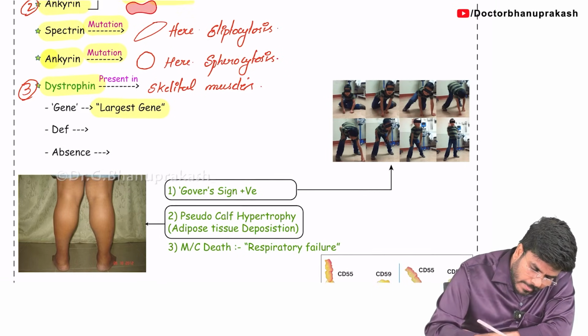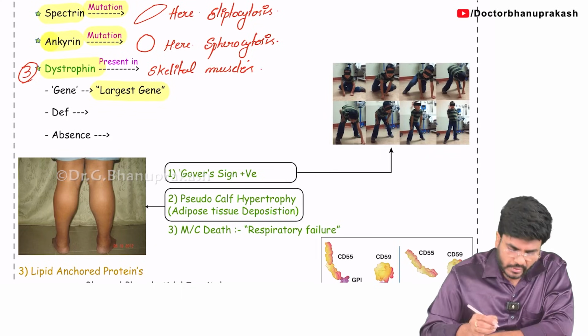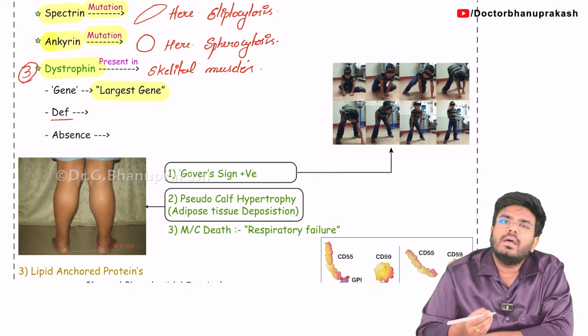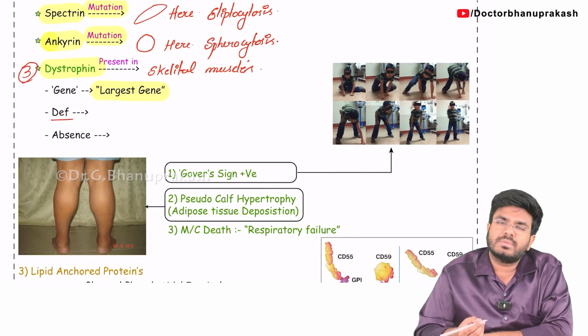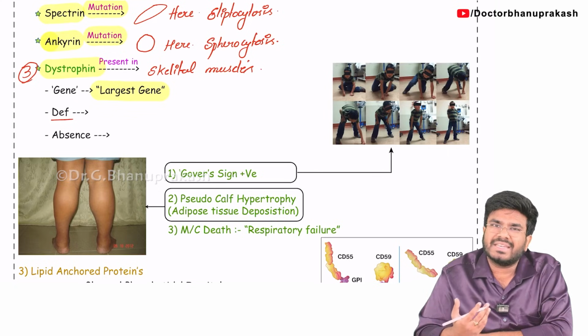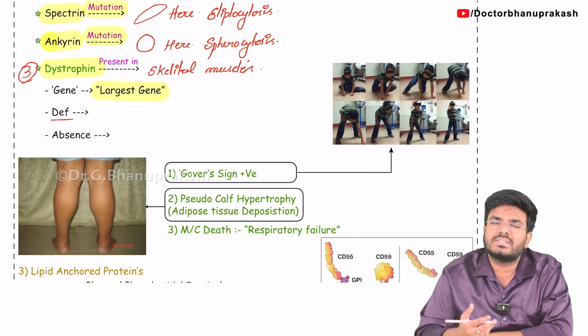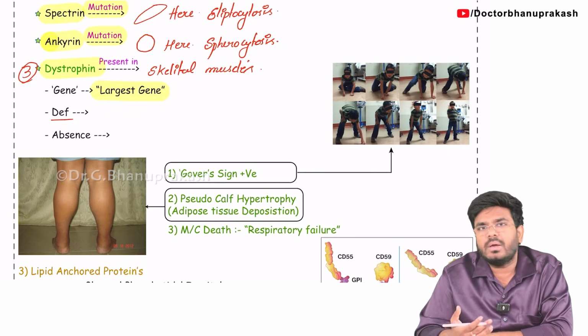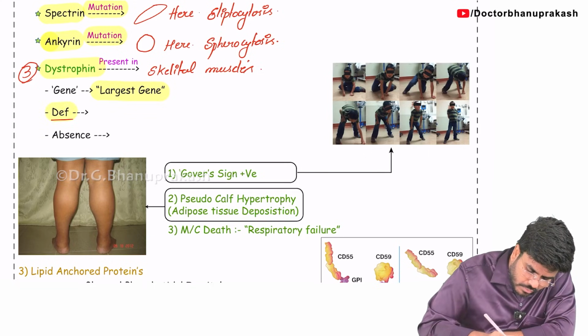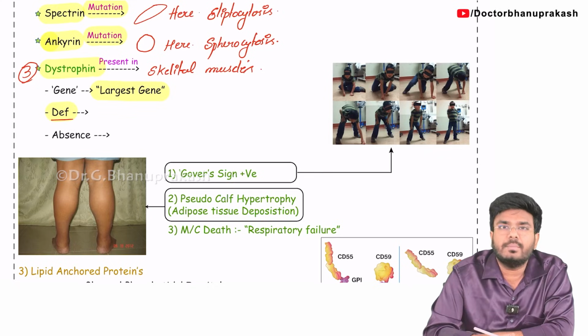Now, because of some reason, if you have a deficiency of this dystrophin, then what do you think your muscles are going to be? Strong or weak? Definitely weak, sir. The muscle cell membranes are going to become damaged easily. They will lose their tensile strength and get repeatedly damaged. So dystrophin deficiency is definitely going to affect the muscles. There will be weak muscles.